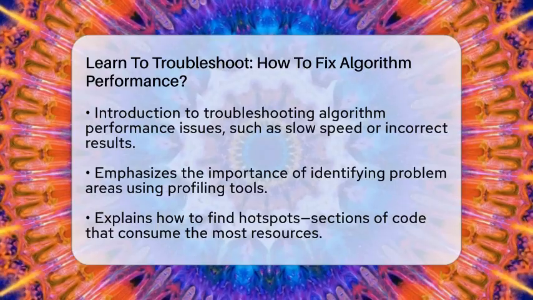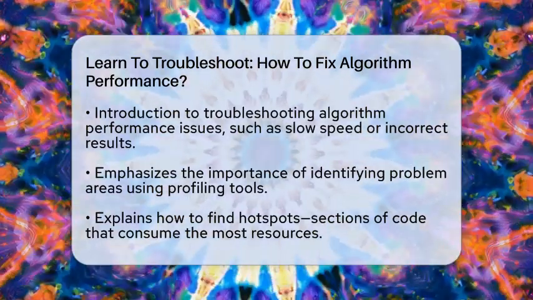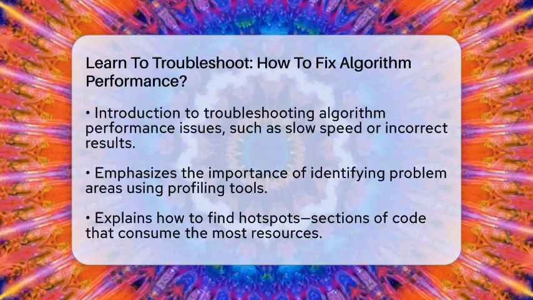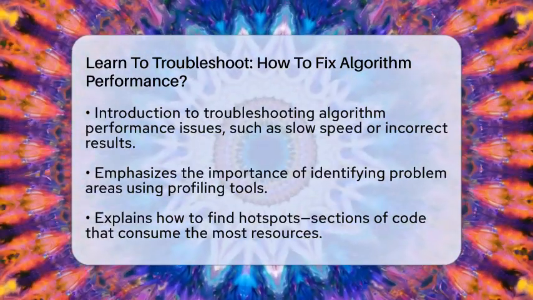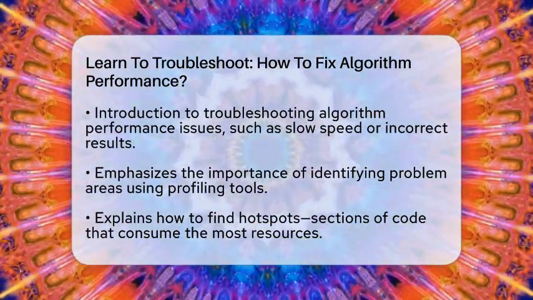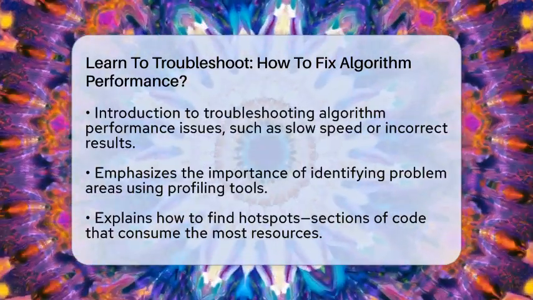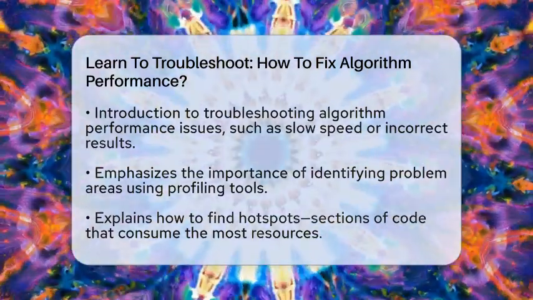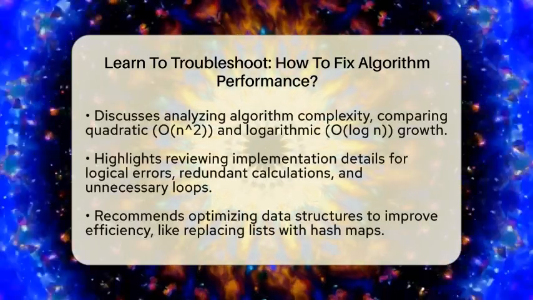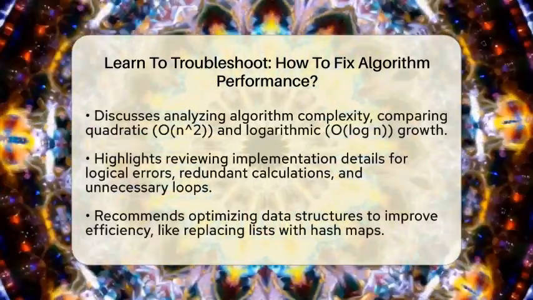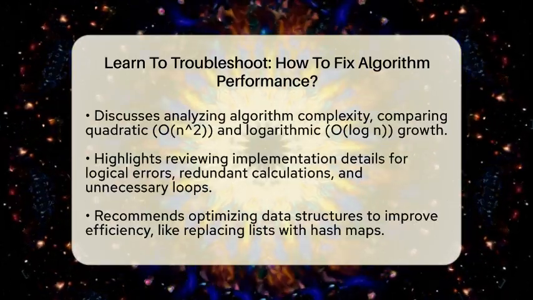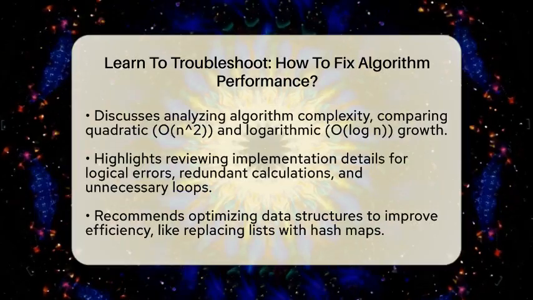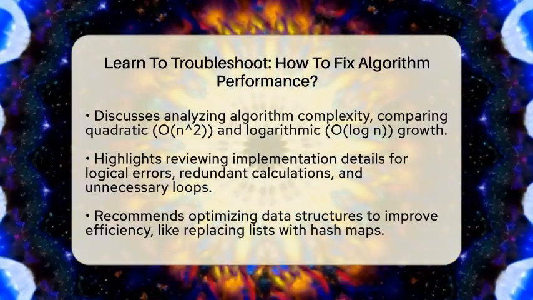Next, analyze your algorithm's complexity. Think of complexity as how the running time or memory grows as your input size increases. For example, an algorithm with quadratic complexity, which is written as O of the square of the input size, will slow down a lot with bigger data. On the other hand, an algorithm with logarithmic complexity, written as O of the log of the input size, scales much better. Knowing this helps you decide if you need a more efficient method or data structure.